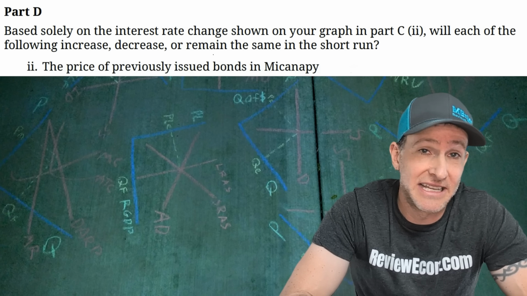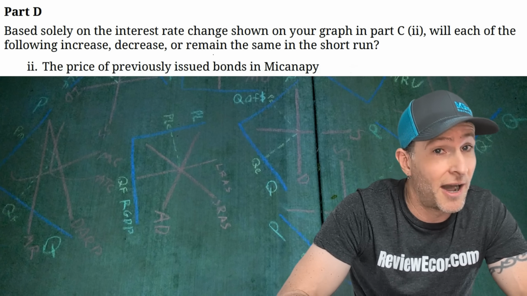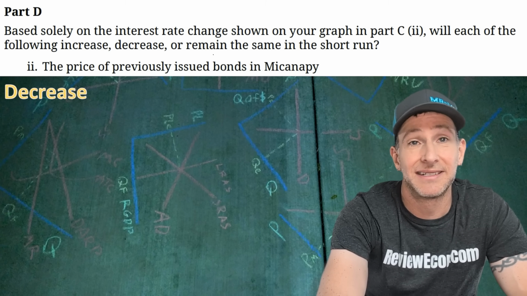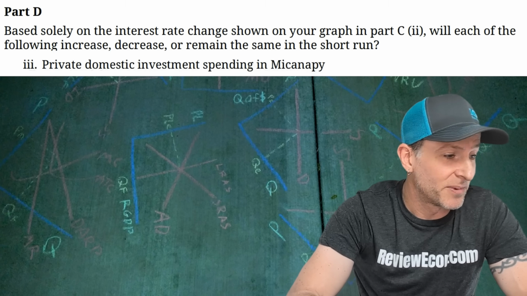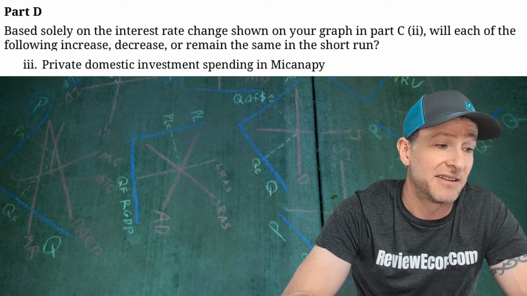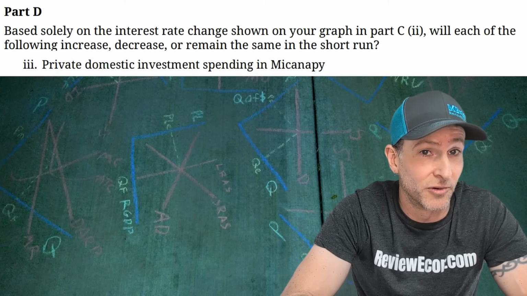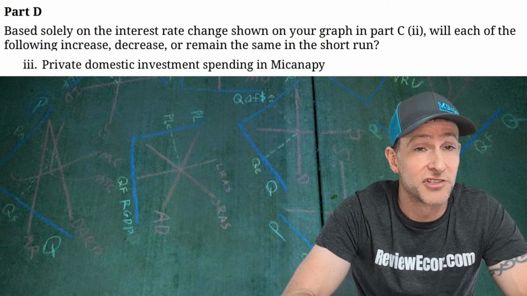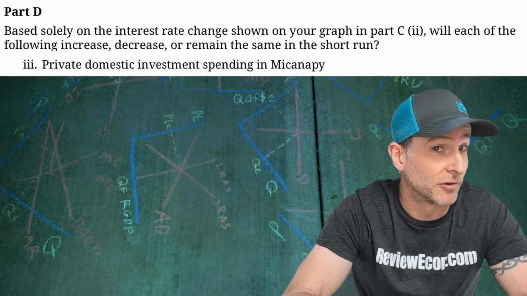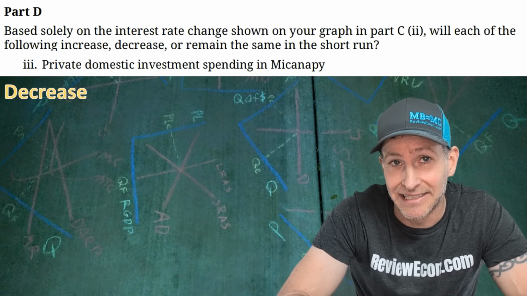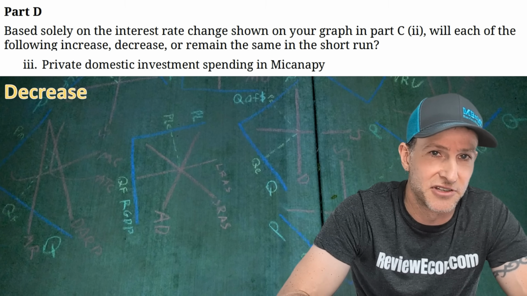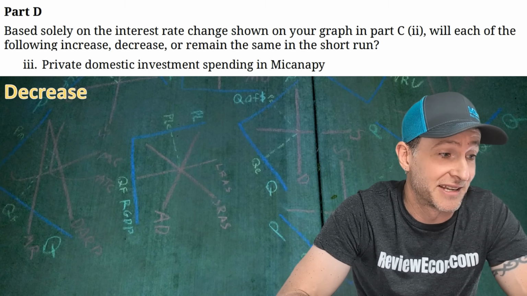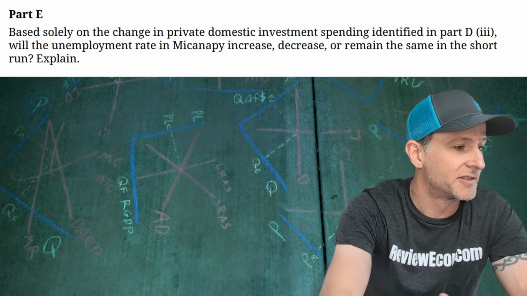The price of previously issued bonds. Remember that we just saw the interest rate go up in our money market, and the prices of previously issued bonds always go in the opposite direction, so decrease. On to part D, private domestic investment spending. That's just another term for gross investment. Hopefully you understood that. And since the interest rate went up, we're going to have an inverse relationship to the purchases of physical capital, or gross investment. And so that's a decrease as well. So it's just the opposite of the interest rate, because when interest rates are high, businesses borrow less and purchase less domestic investment. All right, on to part E.